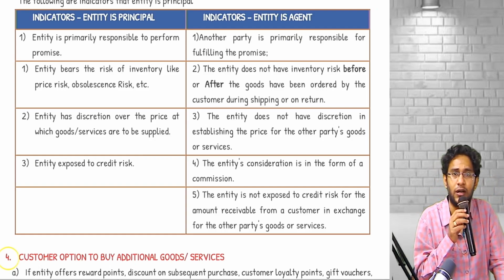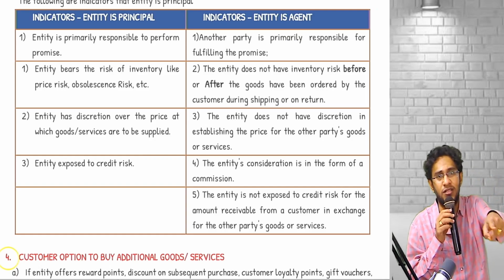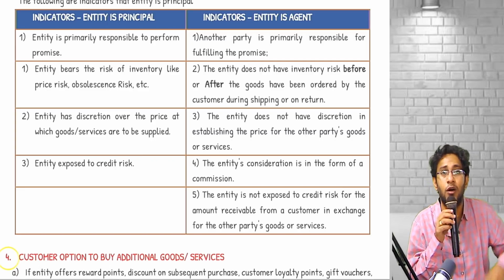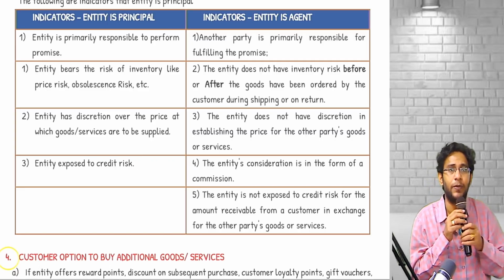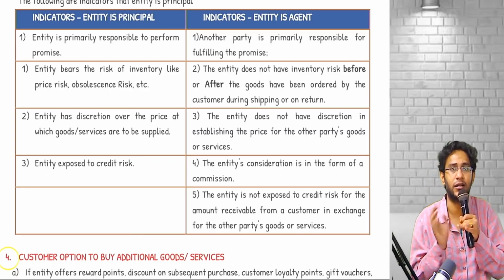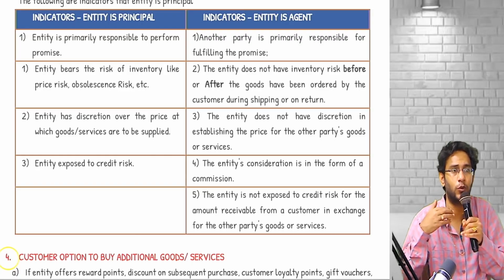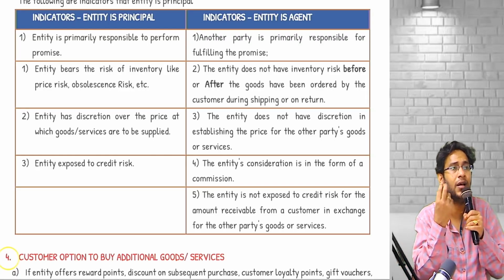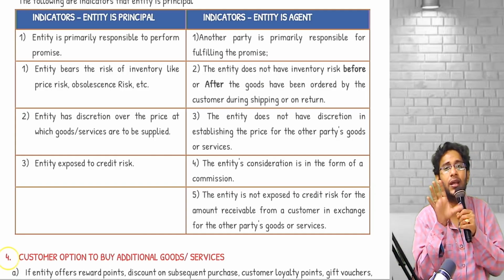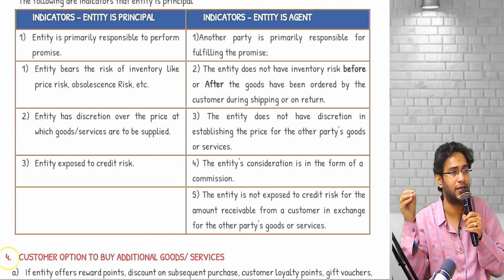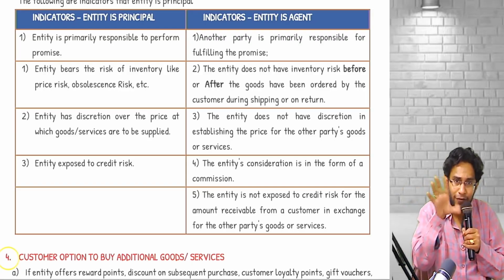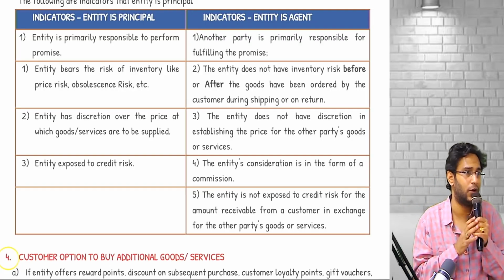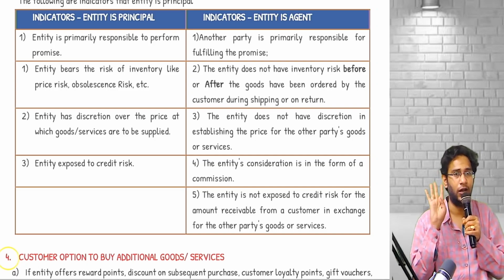I sold goods on credit, the customer does not pay. Will the commission agent be sad? No, he already received his commission when goods were sold. Who will be sad? The owner will be sad. So that person who is facing inventory risk, credit risk, who is primarily responsible to fulfill the promise, and who has discretion of setting the sale price, these four indicators, whoever is having them, that guy is principal. For this only I wrote negatively and called it agent, because we do not know which type of question will come. So four criteria, remember. Important, sir.